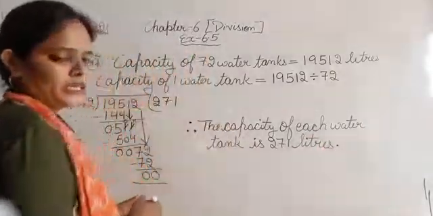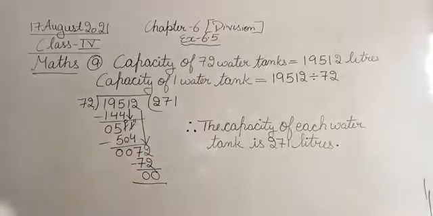Therefore the capacity of each water tank is 271 liters. तो देखिए इस क्वेश्चन में 72 वाटर टैंक की कैपेसिटी दी हुई थी and we need to find